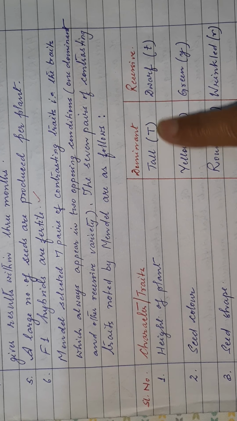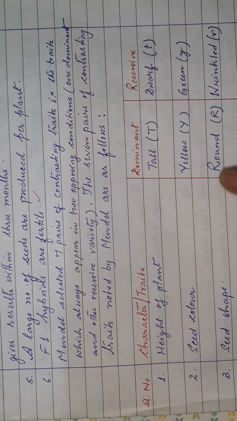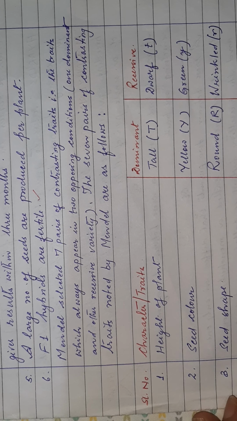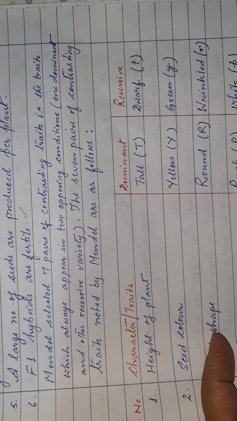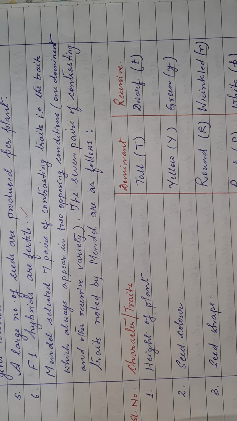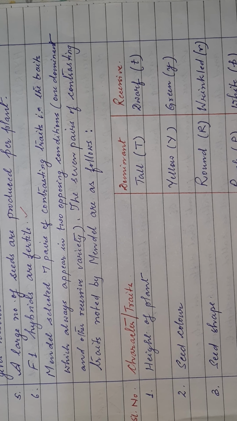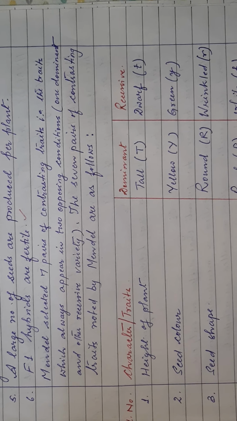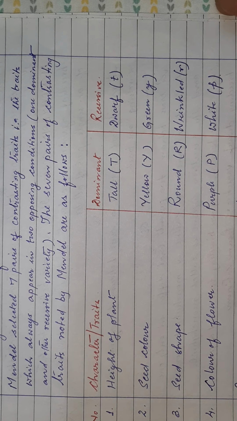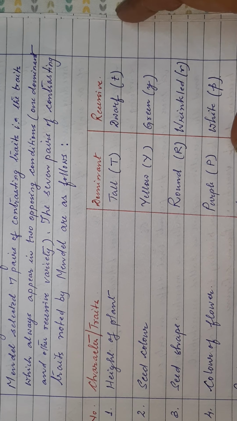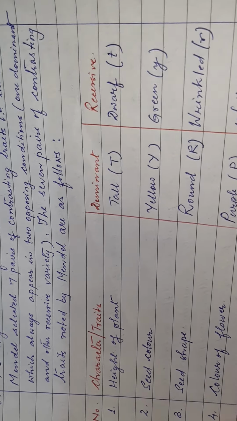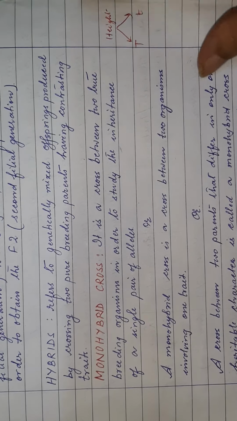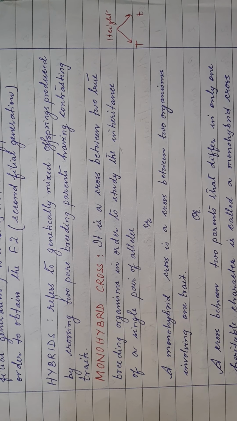For height of plant, tall and dwarf; seed color, yellow and green; seed shape, round and wrinkled; color of flower, purple and white; position of flower, axillary and terminal; color of pod, green and yellow; shape of pod, inflated and constricted. Why do I read it again? Because you have to remember which are the dominant traits and which are the recessive traits, and the reasons why Mendel selected Pisum sativum.